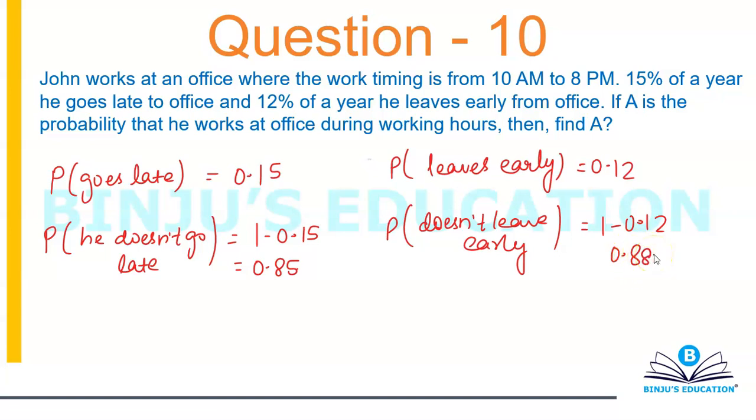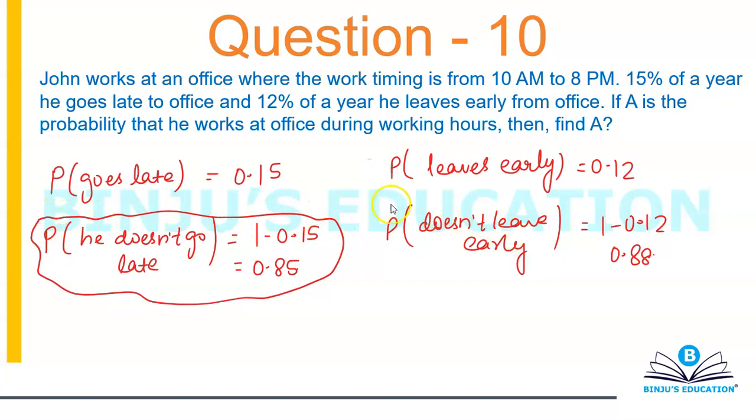Okay, what's the question now? If A is the probability that he works at office during the working hours, that basically means he neither comes late and he neither leaves early. So basically he is working from 10 a.m. to 8 p.m., in his respective time. So I want this, he doesn't go late, and I want this, that he doesn't leave early. I want both of them.